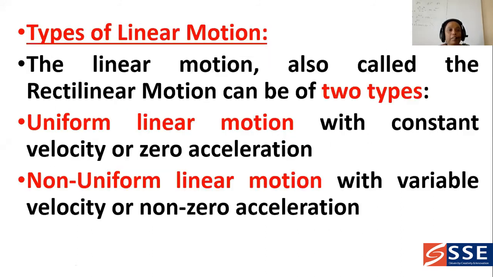And next will be types of linear motion. What are the types of linear motion? Linear motion is also called rectilinear motion, and it can be divided into two types. Uniform linear motion, with constant velocity or zero acceleration, and non-uniform linear motion, with variable velocity. So the velocity keeps changing, or you can say non-zero acceleration.